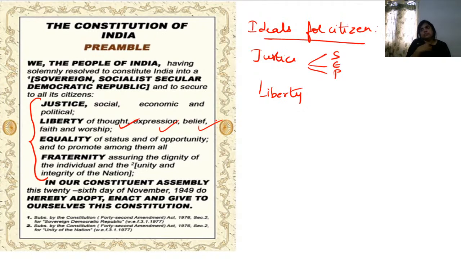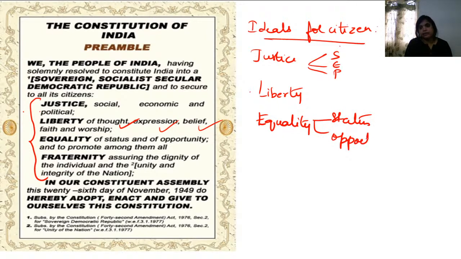So when you look at the preamble, you will understand what the constitution is ensuring for the citizens. The constitution is ensuring to the citizens justice, liberty, that is liberty of thought, expression, belief, faith, and worship. And the third feature which is being ensured to the people is equality. And what kind of equality is it? It is about status, ensuring equality in status and ensuring equality in giving opportunities to everyone.